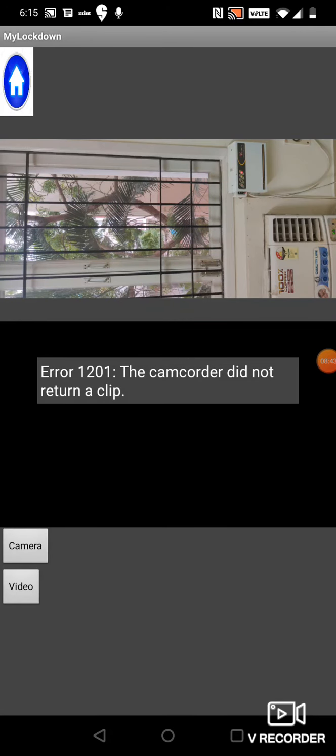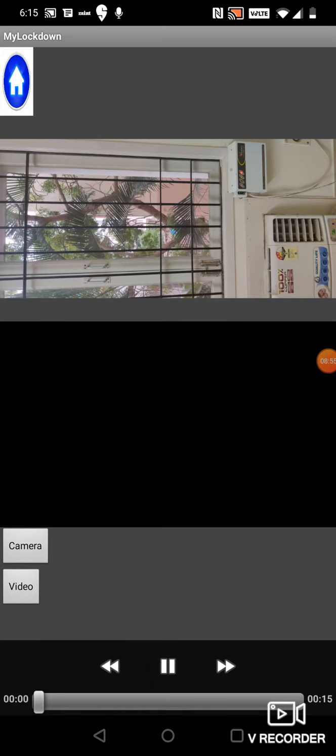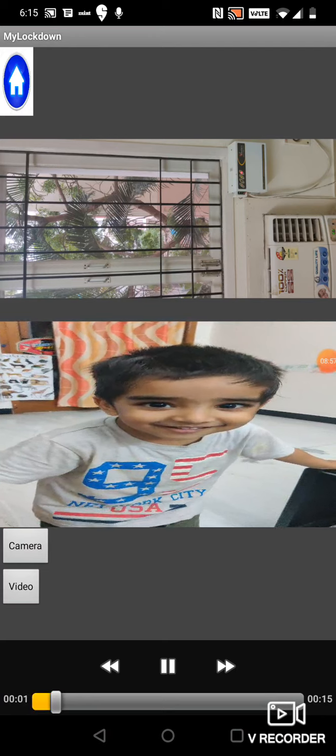And again the same thing comes. I don't want to save this video. If you want to save the video, you can just click on this tick button, but I don't want to save the video, so I can just discard it and this error occurs. If you want to save it, then you can click on that save button and go to the home and come back and the video would be there. To see the video, click on this option and you can see the video.